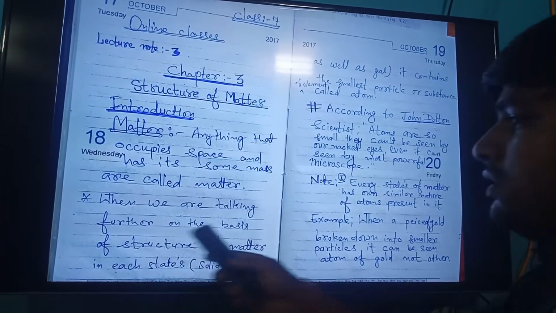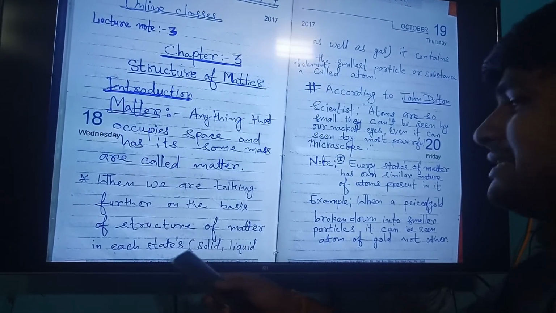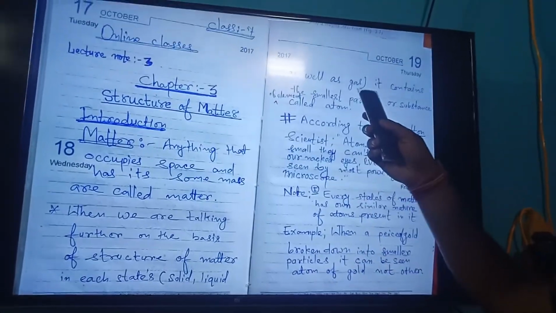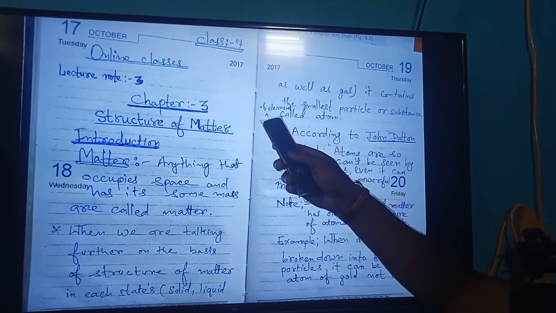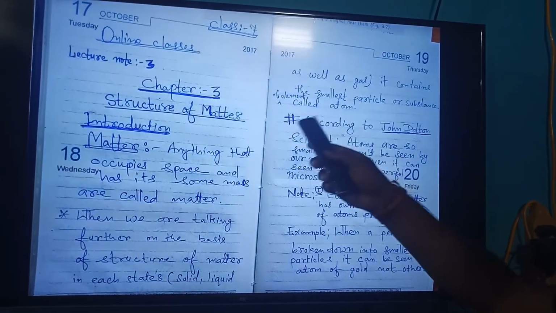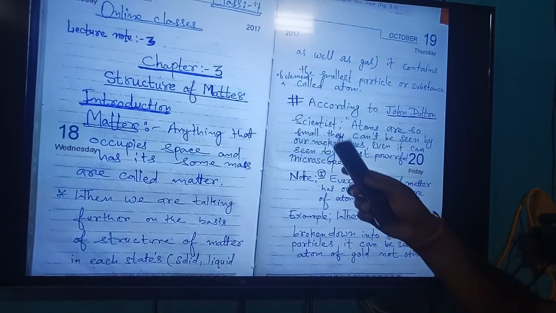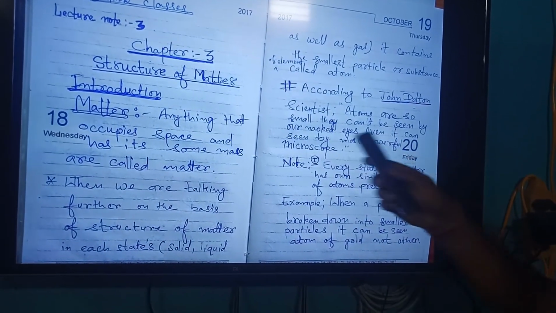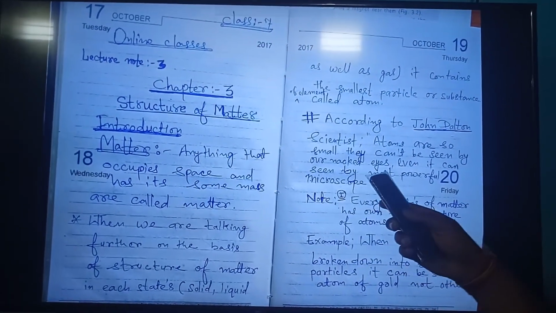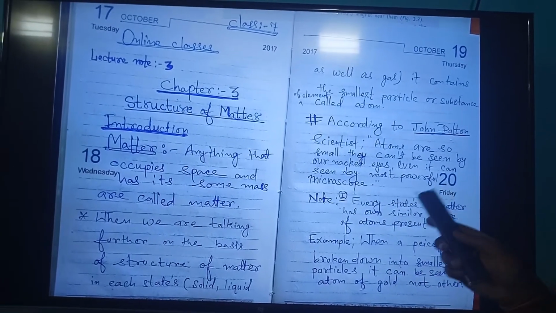When we talk further on the basis of the structure of matter, in each state, solid, liquid as well as gas, it contains the smallest particles or structures called atoms. According to the scientist John Dalton, atoms are so small they can't be seen by our naked eye, and can't even be seen by the most powerful microscope.